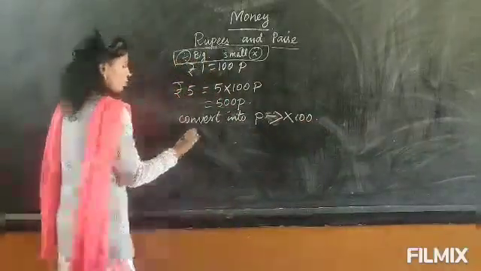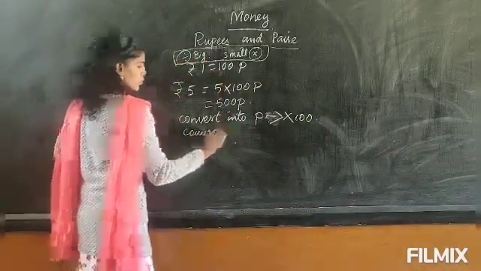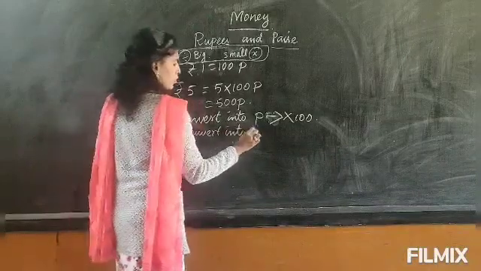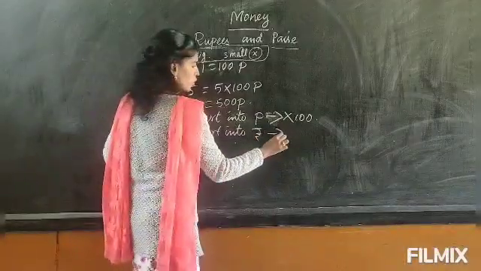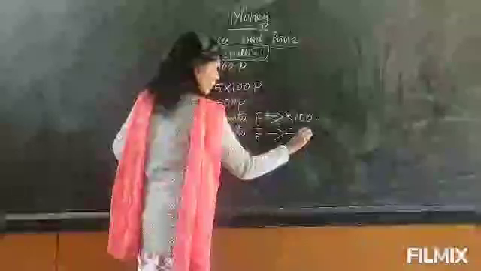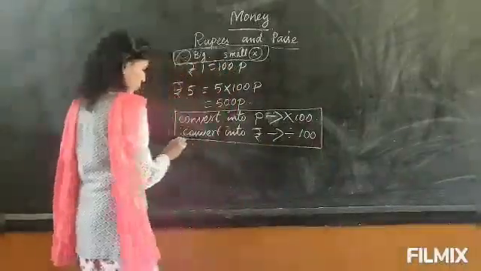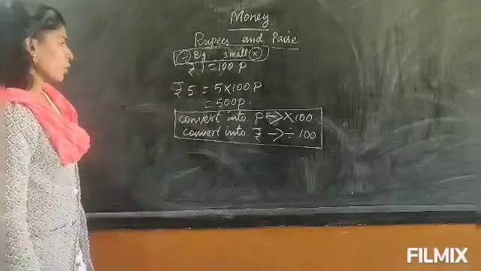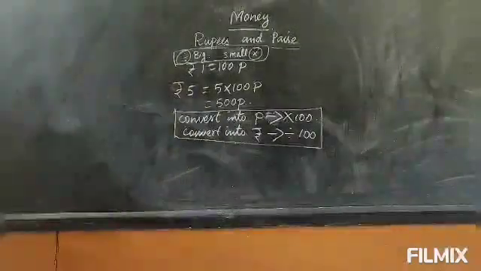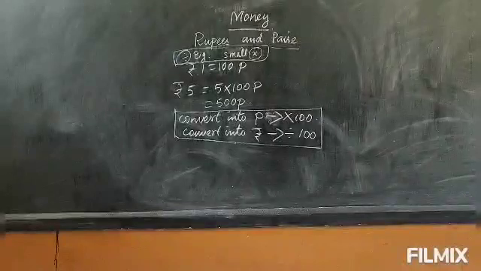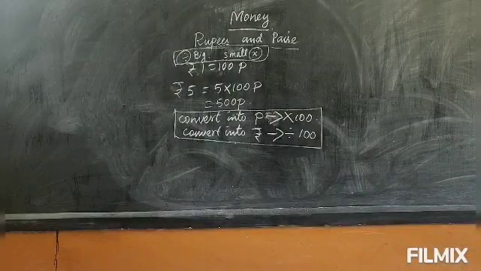To convert into rupees, you will divide by 100. Okay, this one you remember, then it will be easy for you. So convert into paise, multiply by 100. Convert into rupees, divide by 100.